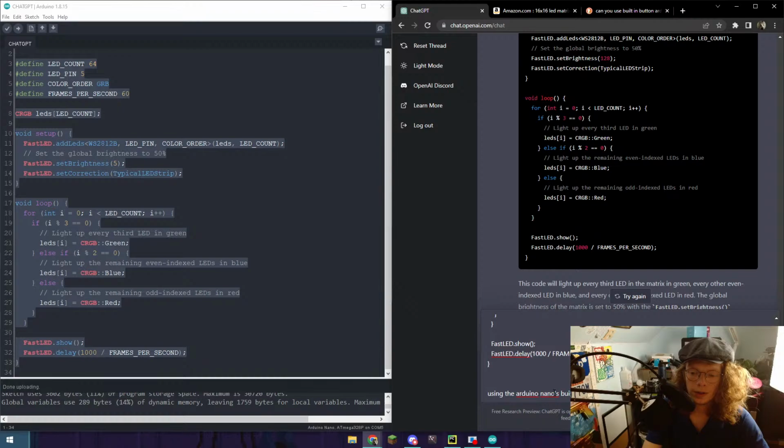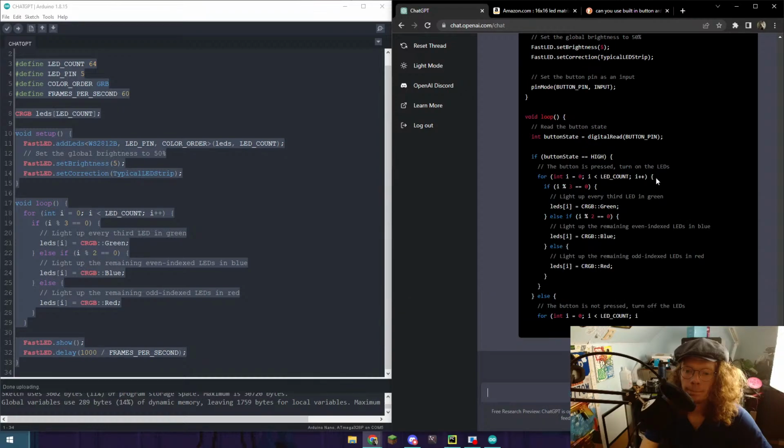And we'll see what happens. You can use the digital read function to read the button state and use it to control the LEDs' colors. Button pin 2. You can adjust this value depending on how the button is wired to the Arduino Nano.